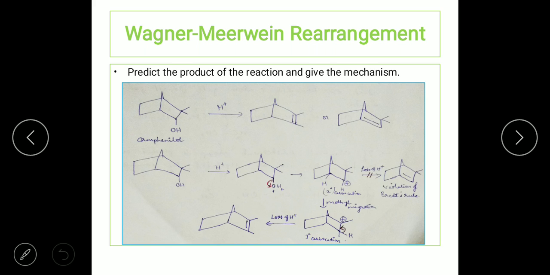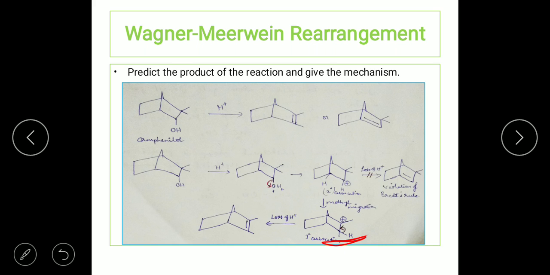So what is the other possibility? The other possibility is there can be a methyl migration. See here, there is a secondary carbocation which is formed. I have written here clearly. You can see that. Now there's going to be a methyl migration. When you look at the alpha carbon, that is the carbon adjacent to the carbocation, you can see that there are two methyl groups, right? Now one of the methyl groups is going to migrate towards the carbocation to give a structure like this.